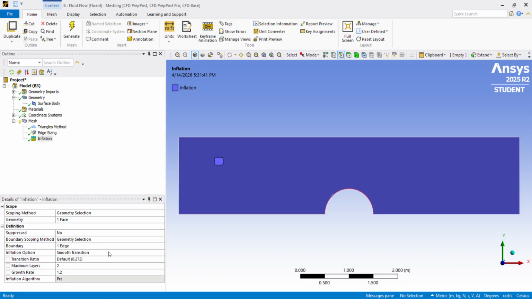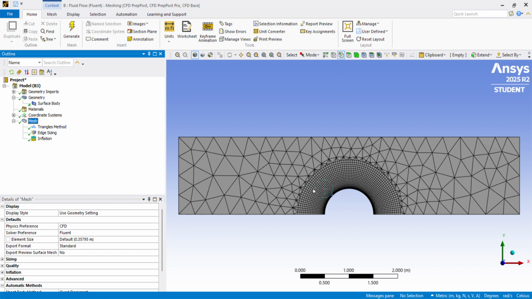Want to change smooth transition to first layer thickness, and then we'll define our first layer height as 0.003. Our maximum layers we can set to 25. Keep a growth rate of 1.2. We'll go ahead and generate. Have over the cylinder. So now we're done with our mesh.